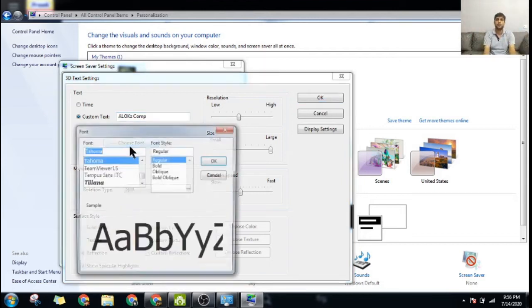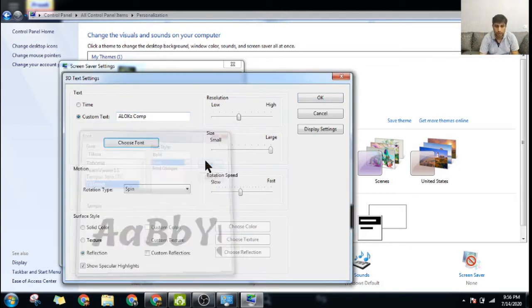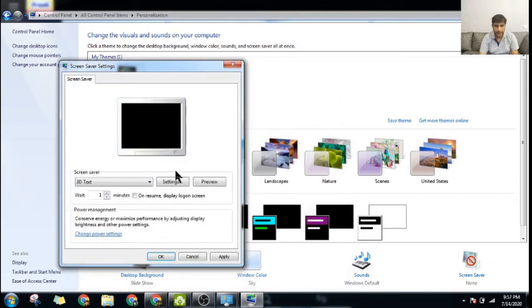These are the various options that are there. You can try, suppose I do this, 3D Text, bold. I just do this, and resolution, size, rotation speed, rotation type. Okay, and all this. And if I do OK here, and right now if you see here, wait for 1 minute.